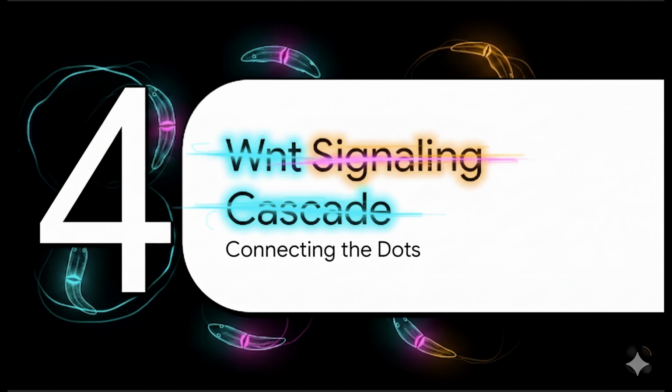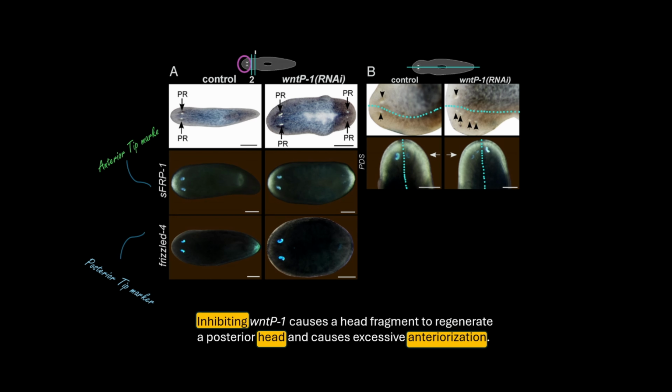But observing a wound response is only the beginning. The next question is whether that early induction actually matters functionally. To test that, the authors knocked down WNT-P1 by RNAi. In head fragments, the posterior-facing wound should regenerate a tail. Instead, after WNT-P1 knockdown, some of those posterior wounds regenerate a second head. And the authors do not rely only on appearance. They use positional markers to show that the posterior blastema has truly become anteriorized at the molecular level. In other words, WNT-P1 is not just associated with posterior identity, it is required for it.